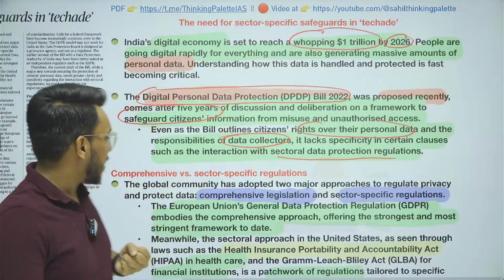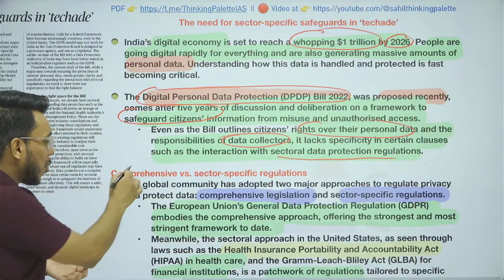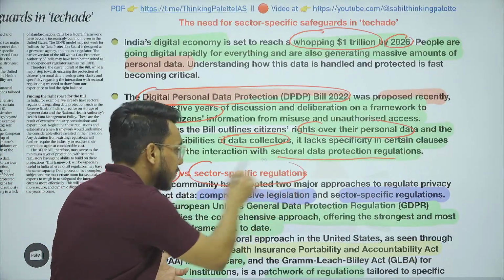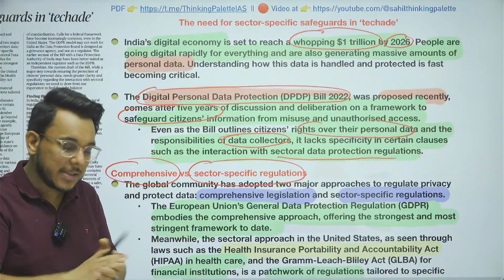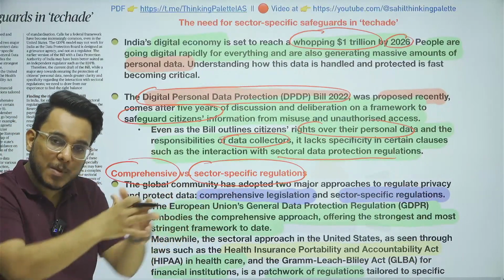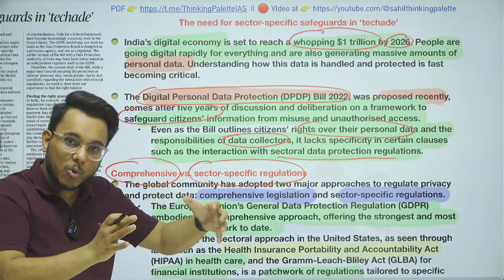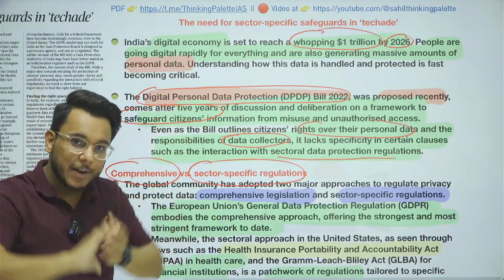Understand this particular thing, that there are two types of data protection systems that we have. One is a comprehensive data protection system and other is a sector specific data protection system. What is comprehensive? In comprehensive, the entire economy or entire country, all the digital data, will be regulated by one overarching law, by one overarching system.